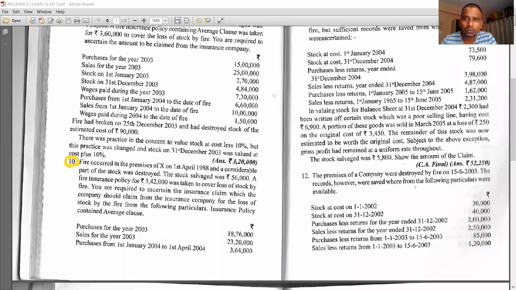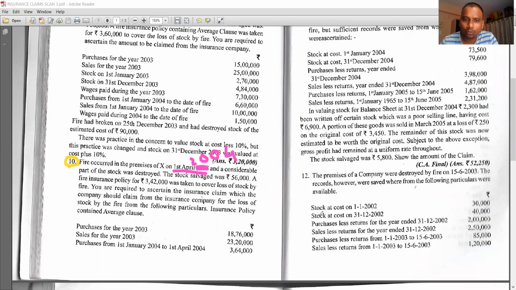Fire occurred in the premises of X on 1st April 1988. Make a correction of this. This is not 1988. Write down 2004. This is 2004.